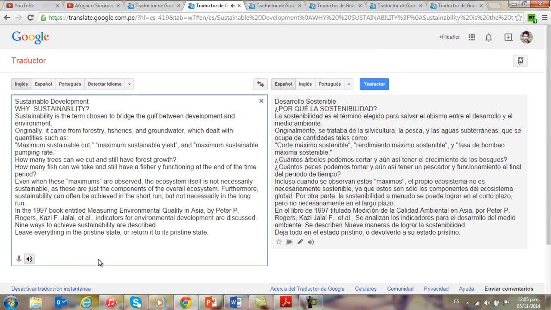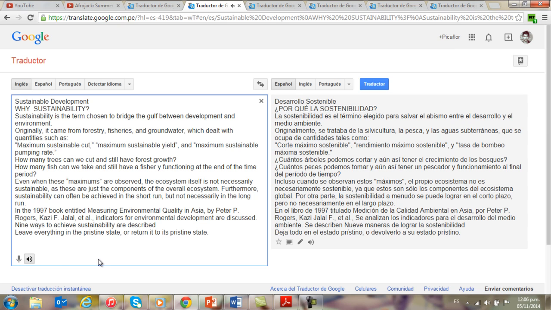Sustainable development. Why sustainability? Sustainability is the term chosen to bridge the gulf between development and environment. Originally, it came from forestry, fisheries, and groundwater, which dealt with quantities such as maximum sustainable cut, maximum sustainable yield, maximum sustainable pumping rate. How many trees can we cut and still have forest growth? How many fish can we take and still have a fishery functioning at the end of the time period?